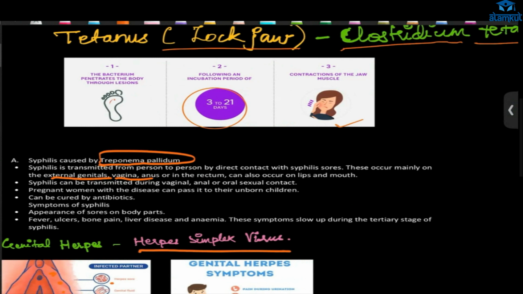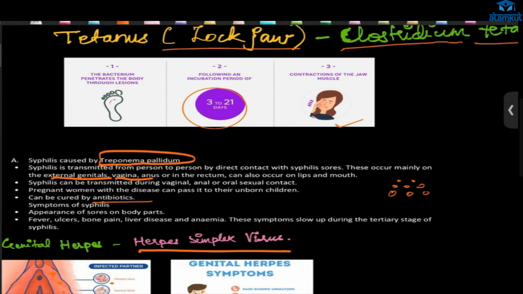Here there will be formation of sores. It can also be transmitted from the pregnant mother to the unborn child, and it can be cured by antibiotics.